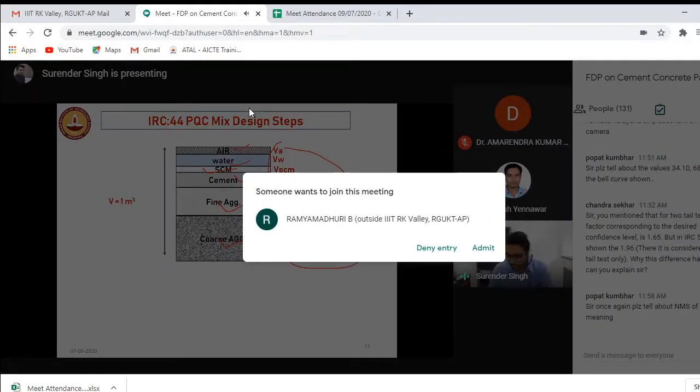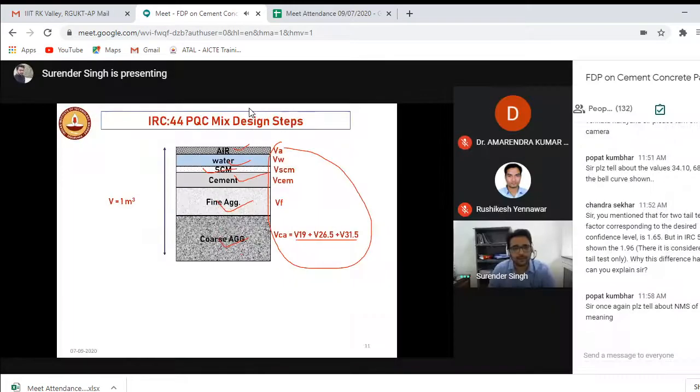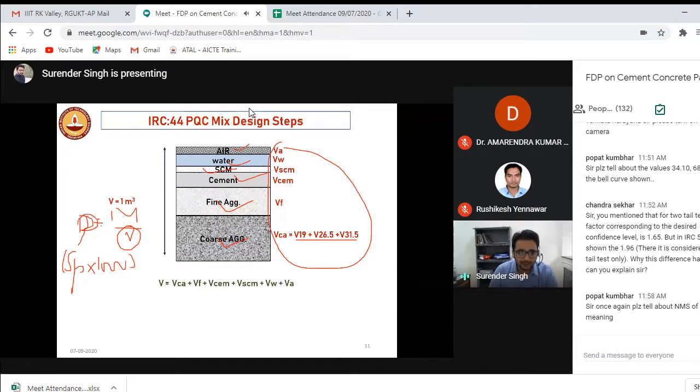And then, because you are a designer and you know that if they adopt the volume method, it will not be good at the field, you can convert these volumes into weights. How? Because you know the formula, density is equal to mass upon volume. Now you got the volume, and density is nothing but specific gravity into 1000. If you know the specific gravity of cement, water, fine aggregate, coarse aggregate, you will get the density. And when you relate it, you can get the mass. This is the simple formula I'll be using throughout the lecture.